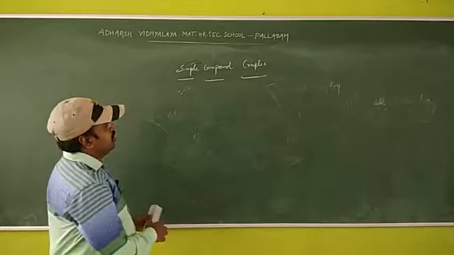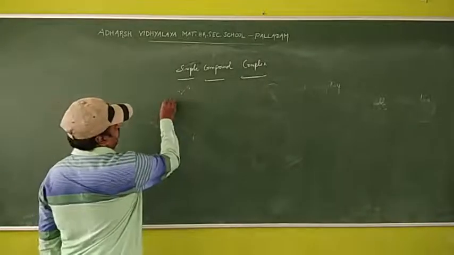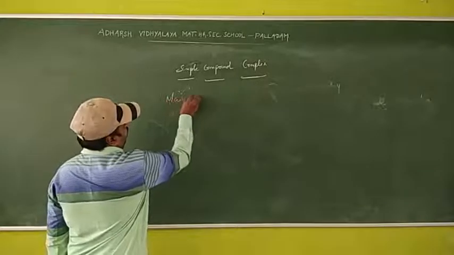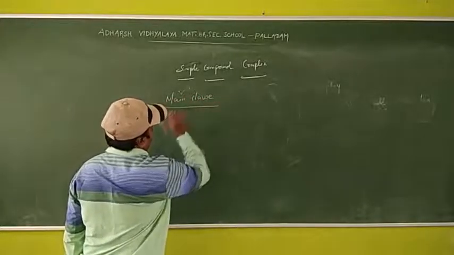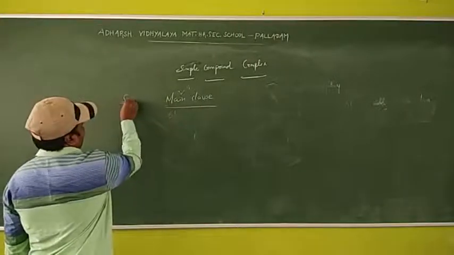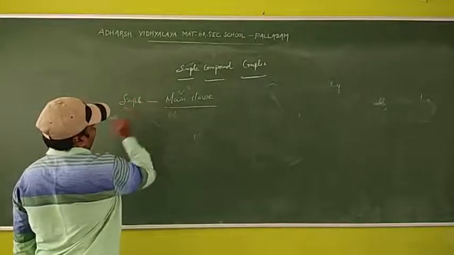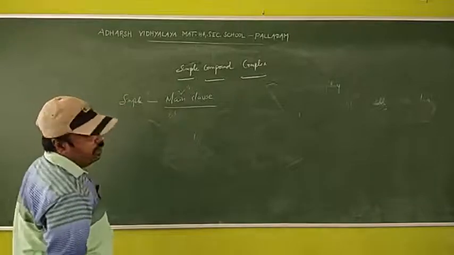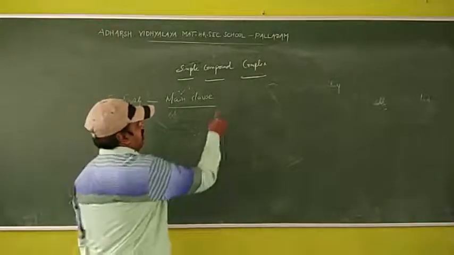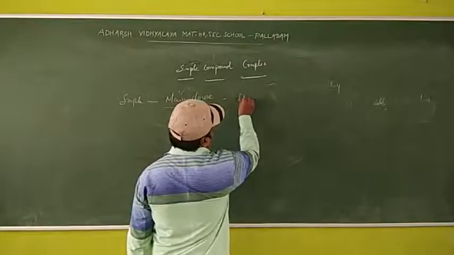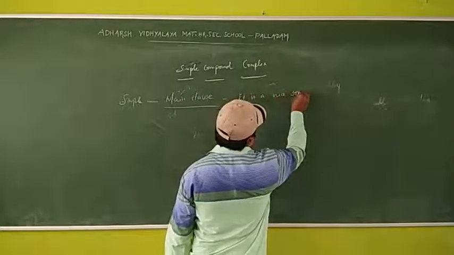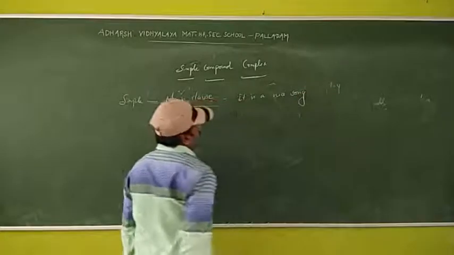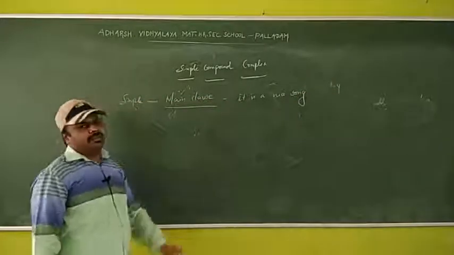Okay. So, a simple sentence means main clause. A simple sentence has only one main clause. For example, it is a nice song. It is a main clause.